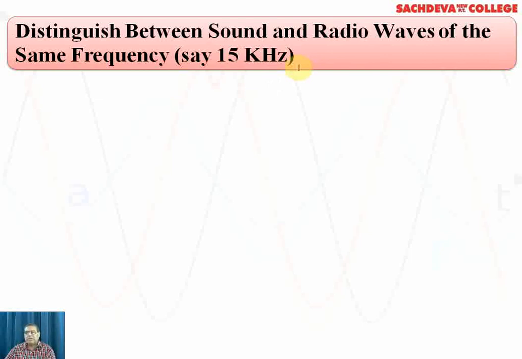They are used for radio communication, whereas sound waves are not used for radio communication. Sound waves are the audio waves, and their frequency varies from 20 to 20,000 hertz, and that is what the human being can respond to. But radio wave frequency cannot be responded to directly by the human eardrum.